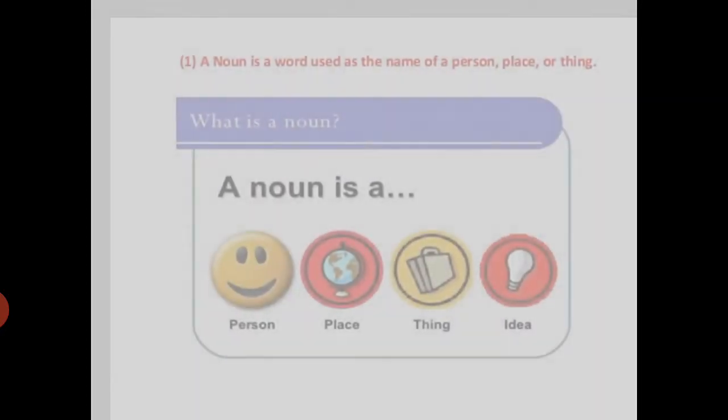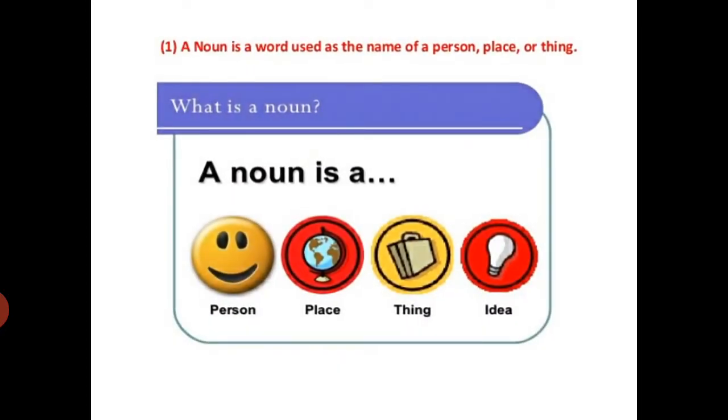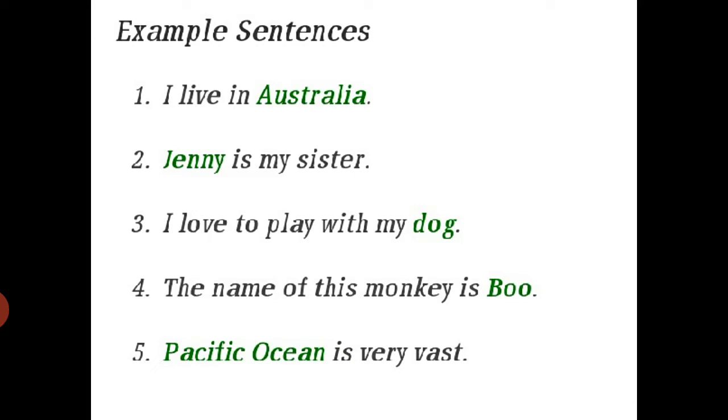Okay, so let us see first what is the definition of a noun. Children, a noun is a word used as the name of a person, place, or thing. So this word noun is used to refer a person, place, or a thing. Look at some examples. I live in Australia. Jenny is my sister. I love to play with my dog. The name of this monkey is Boo. Pacific Ocean is very vast.